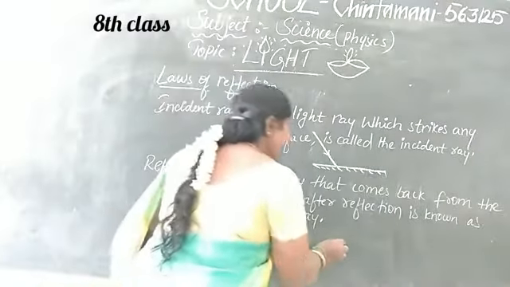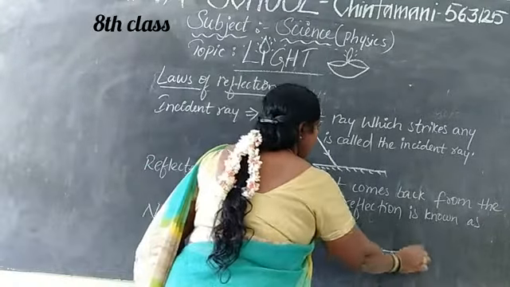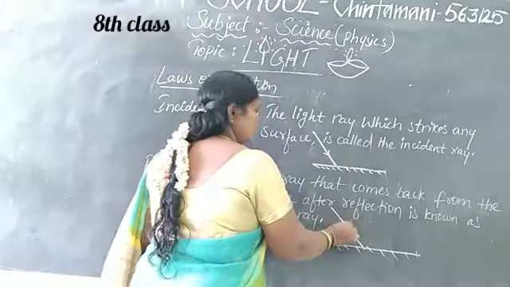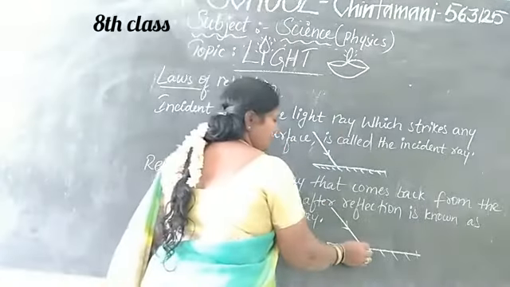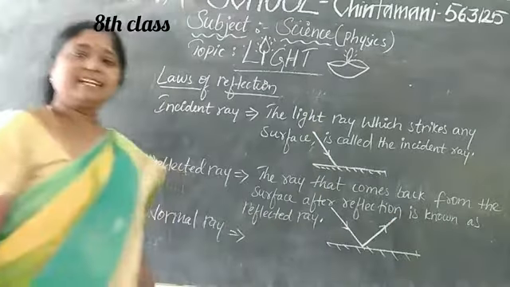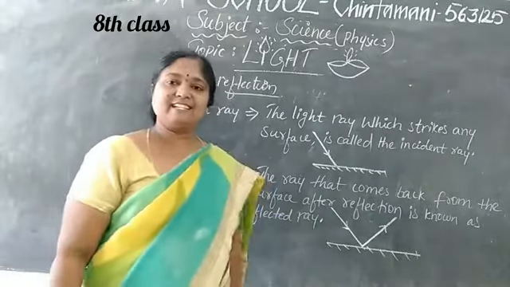That means here, which ray have we already drawn? It is the normal ray. This is the normal ray. It is going to reflect, so this is called the reflected ray. This is the normal ray. This is the reflected ray.